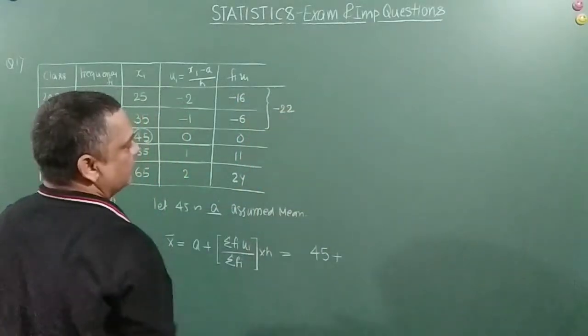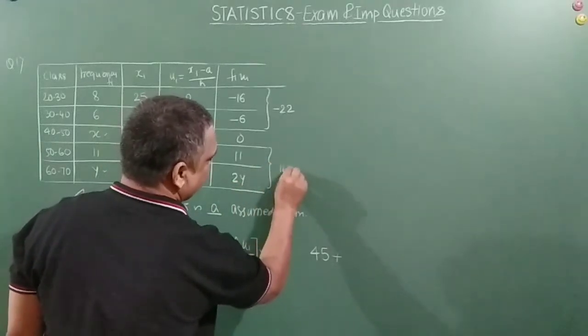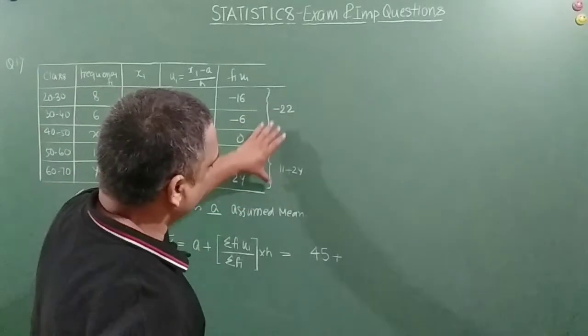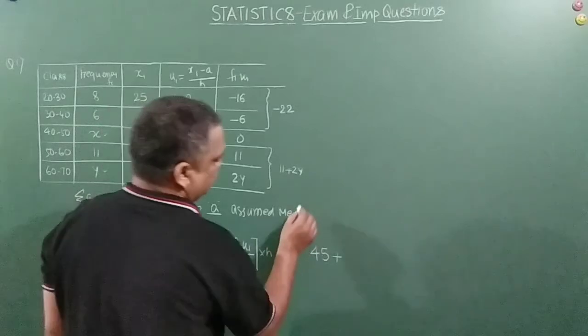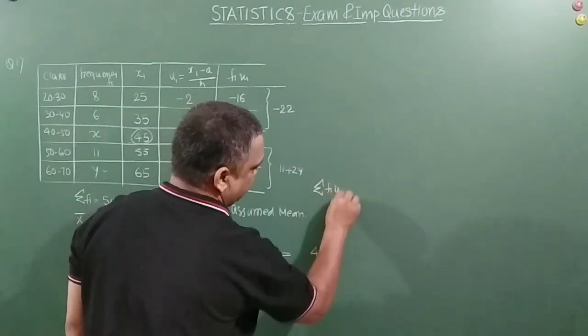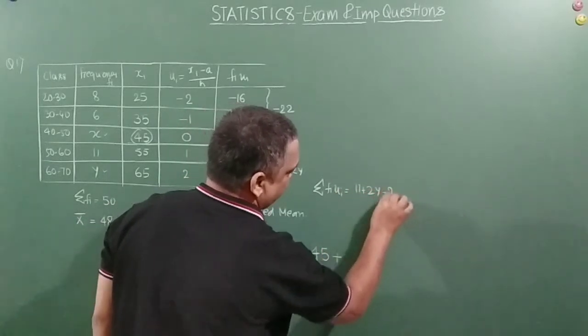Positive is here, we will write it here. This is equal to 11 plus 2y. So the sum total will be 11 plus 2y minus 22. So we can say sigma of fi ui is equal to 11 plus 2y minus 22.